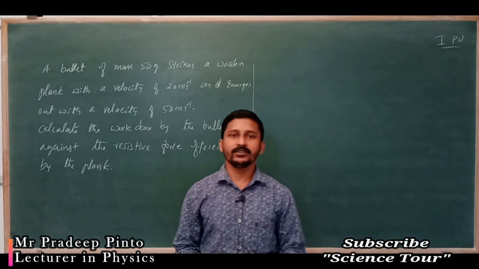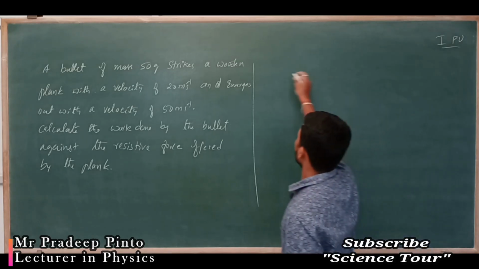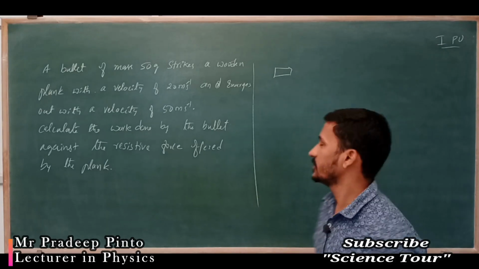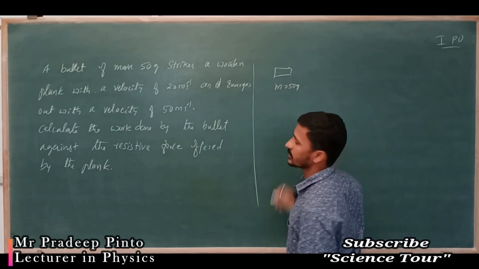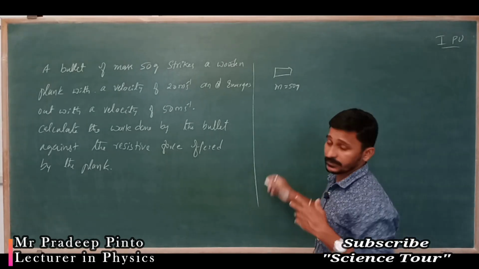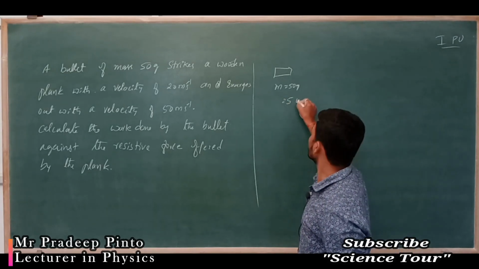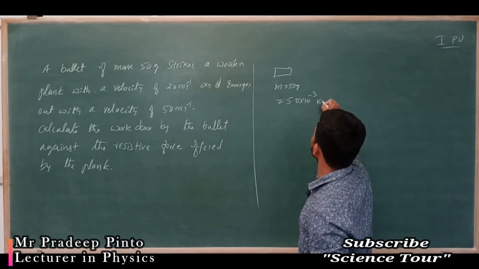So we have one more problem, that is nothing but a bullet of mass 50 grams. Okay, so always we have to write down in terms of kg, right? So mass is 50 grams, 1 kg means 1000 grams. So 50 grams converted into kg means divided by 1000. So 50 into 10 to the power minus 3 kg.